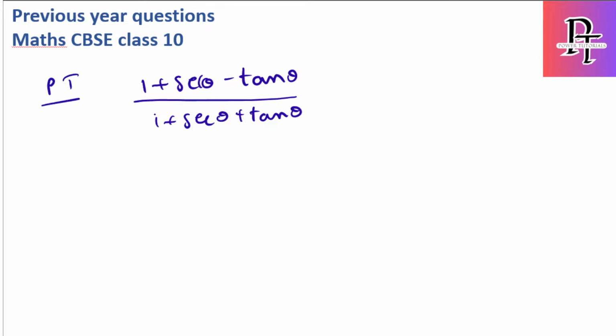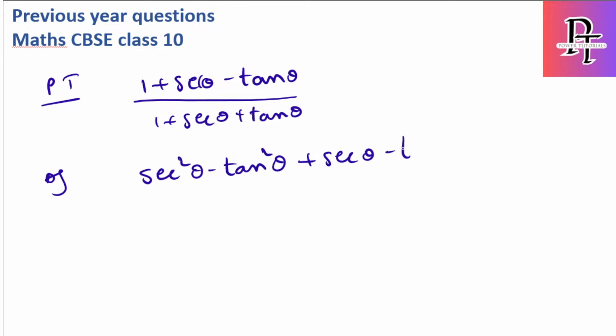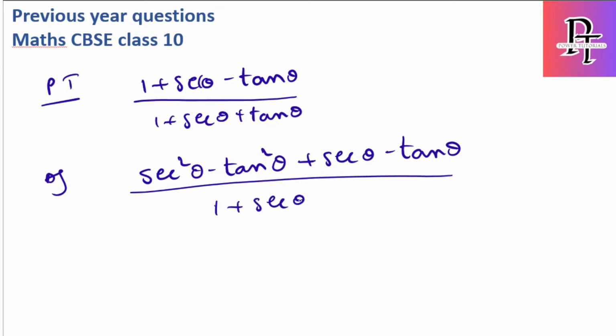Wherever you have ones here, better you use the same trigonometric identities and just convert it. So 1 I can write as, what is the second identity? Secant square theta minus tan square theta, plus secant theta minus tan theta, by, denominator I'll keep the same, 1 plus secant theta plus tan theta.